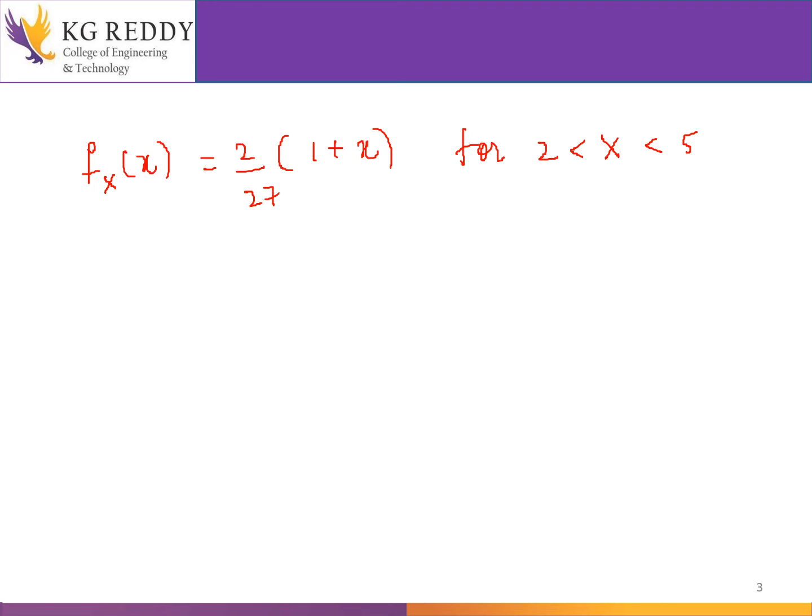This is the value of fx of x, and at other places it will be equal to 0.